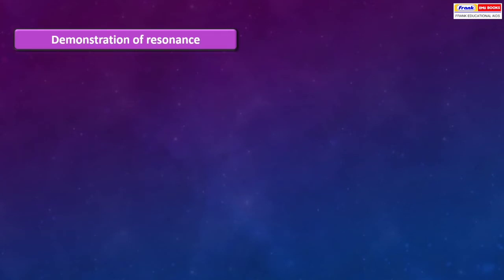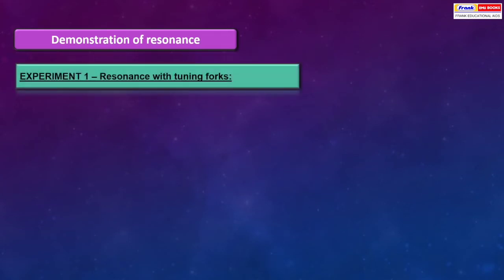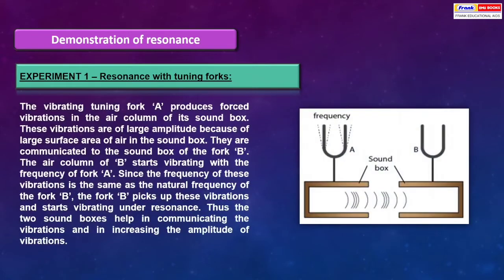Demonstration of resonance. Experiment 1. Resonance with tuning forks. The vibrating tuning fork A produces forced vibration in the air column of its sound box. These vibrations are of larger amplitude because of large surface area of air in the sound box. They are communicated to the sound box of the fork B.